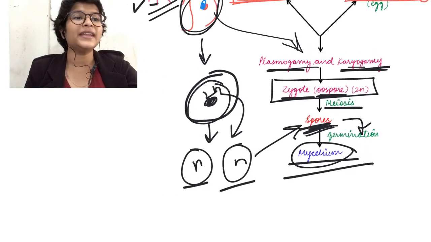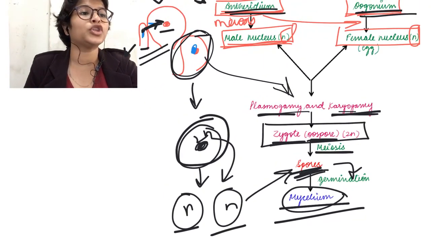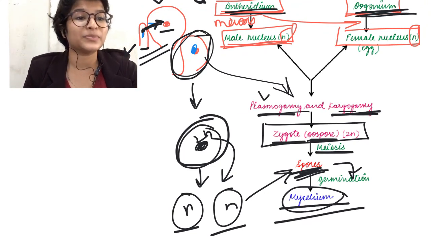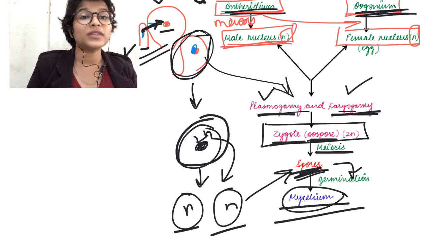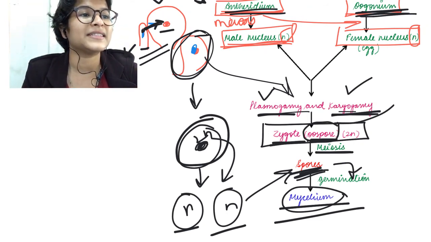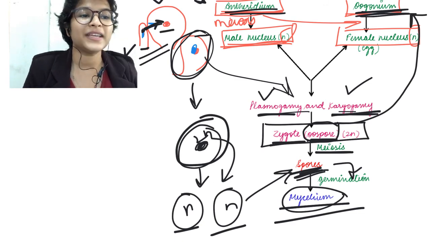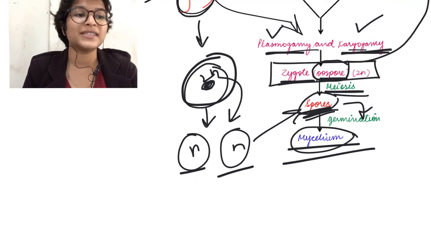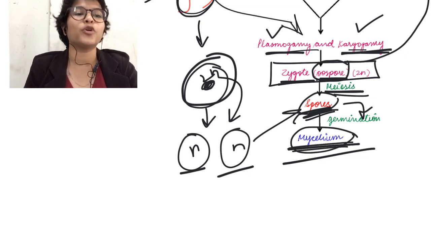Now inside the female gametangium or the oogonium, we have the formation of the zygote by plasmogamy and karyogamy. So this zygote is called oospore because it is present inside the oogonium. ठीक है. So this will then give rise to spores by meiosis, which will give rise to mycelium on germination.